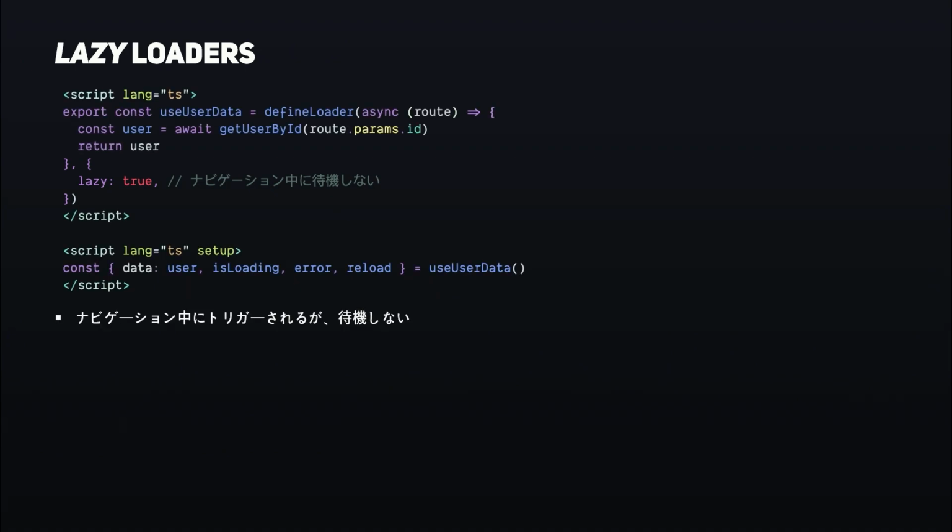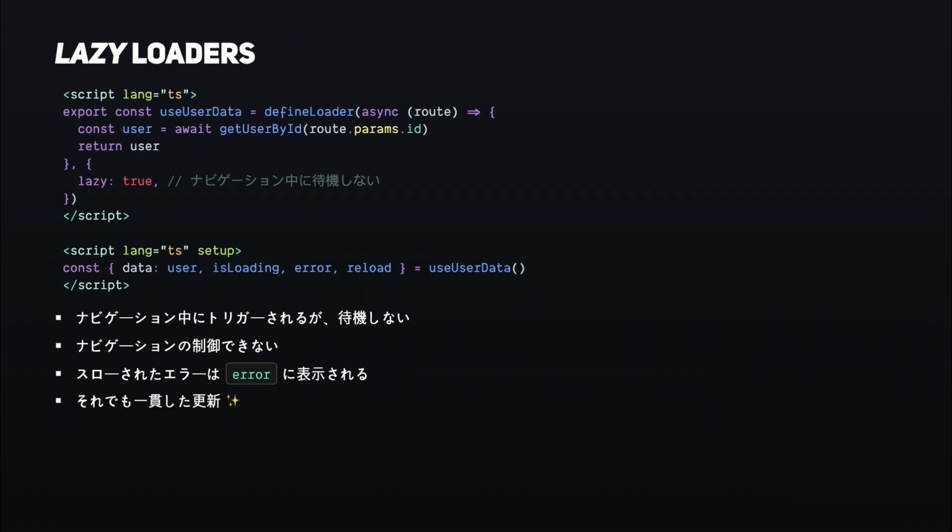So a lazy loader is still triggered on each navigation, but it's not awaited. It doesn't block the navigation. As a result, it cannot change the navigation either, okay? Any thrown error will appear on the error property instead of canceling the navigation. But, and this is the best part, it still follows consistent updates. So let me show you with the same demo.